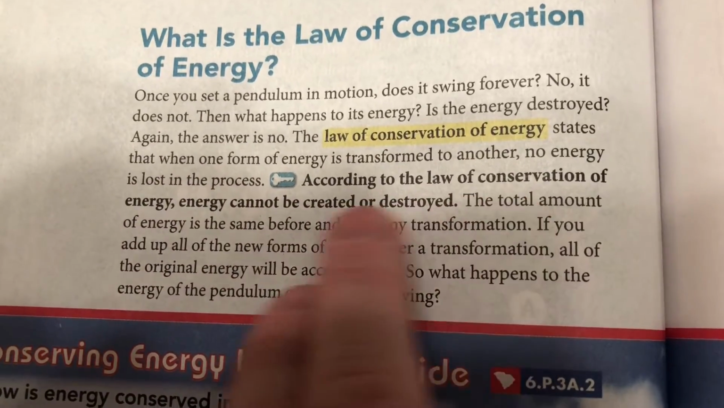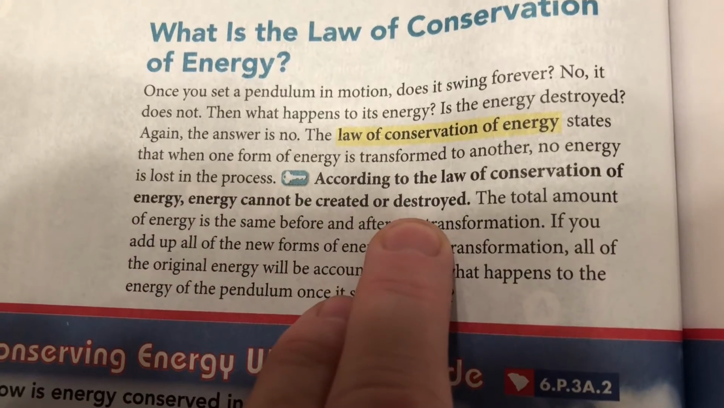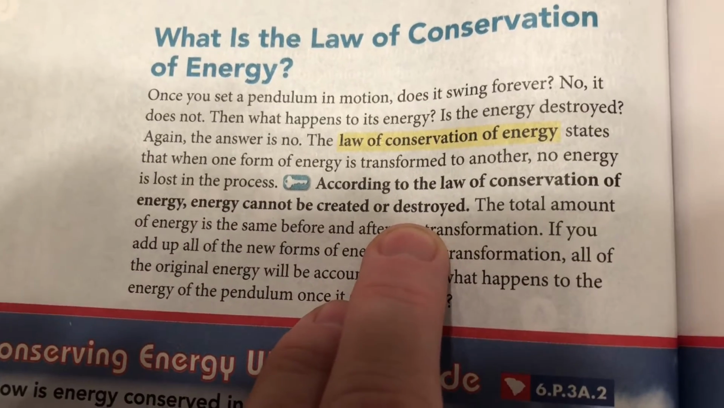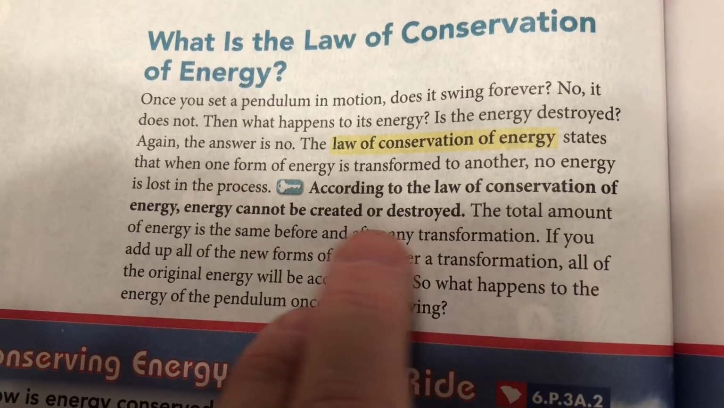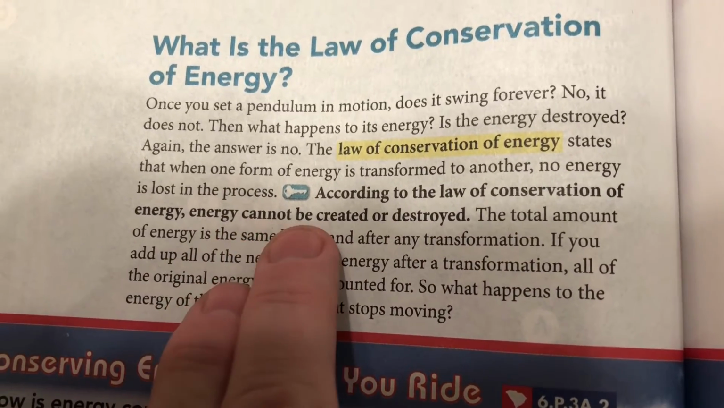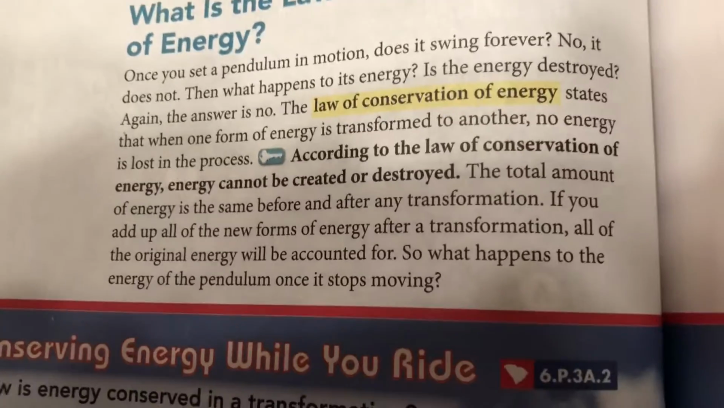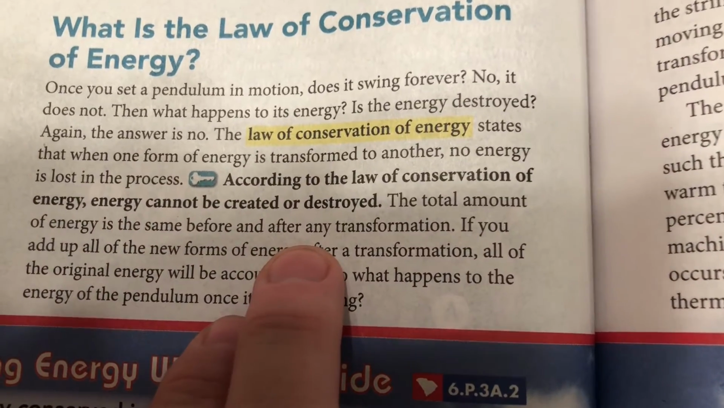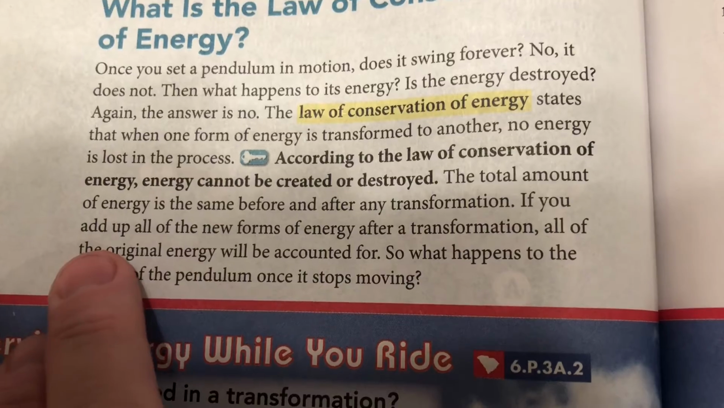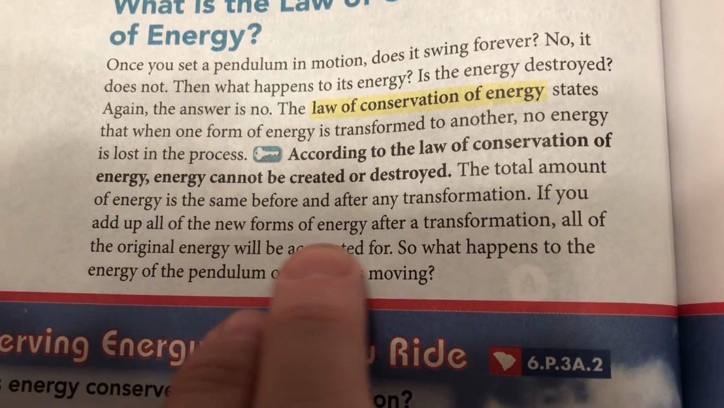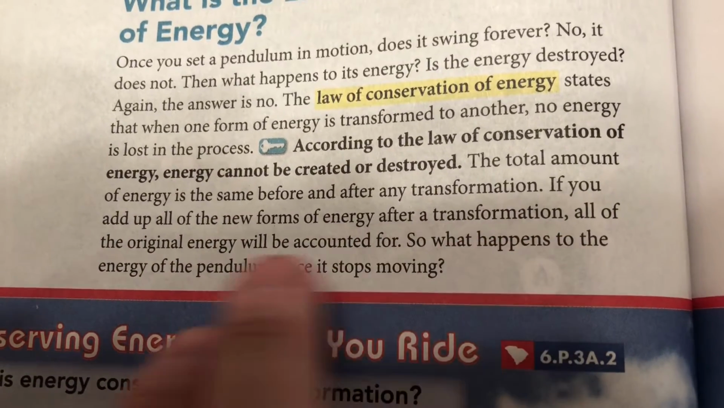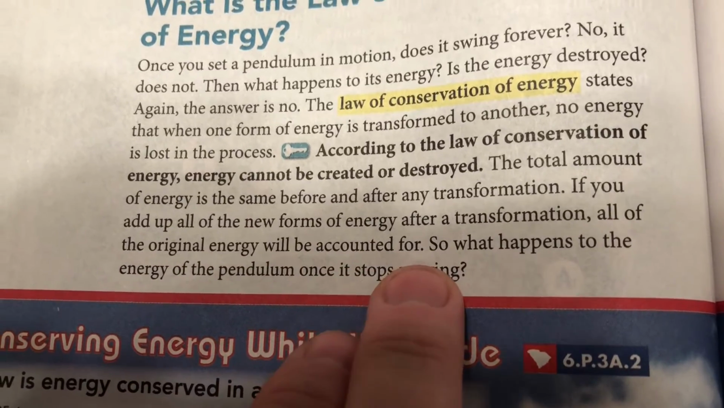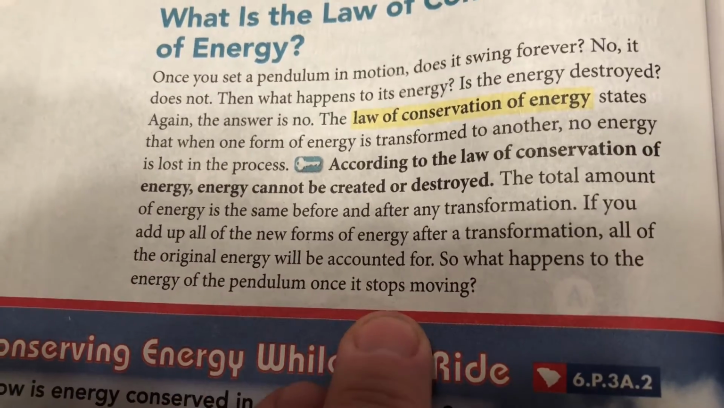According to the law of conservation of energy, energy cannot be created or destroyed. The total amount of energy is the same before and after any transformation. If you add up all of the new forms of energy after a transformation, all of the original energy will be accounted for. So what happens to the energy of the pendulum once it stops moving?